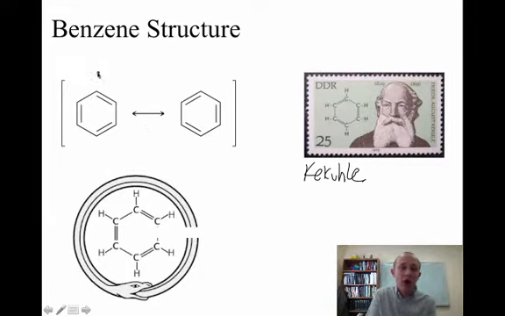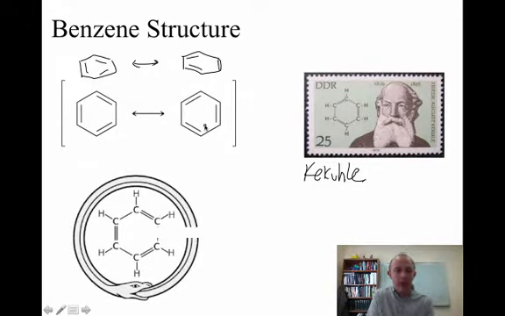What he proposed, which is the way that we're going to understand benzene, is that there are 2 resonance structures of benzene, which we talked about very briefly at the beginning of last term, right? You can show that these 2 carbons are double bonded to each other, or you can show that these 2 carbons are double bonded to each other.